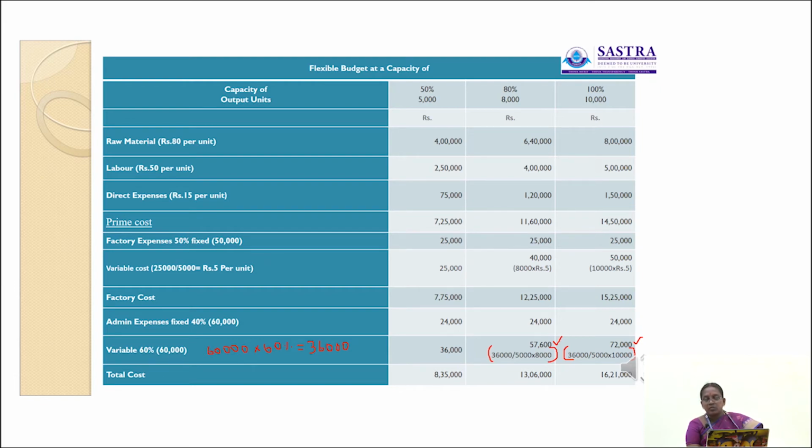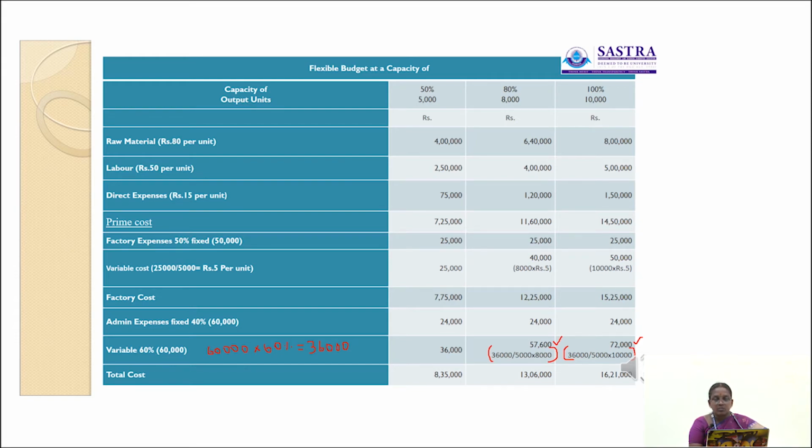So into 10,000 units, what is the value? 72,000. So variable administration expenses rupees 36,000 at 50% capacity level, at 80% capacity level 57,600, at 100% capacity level 72,000. So this is a variable administration expenses.